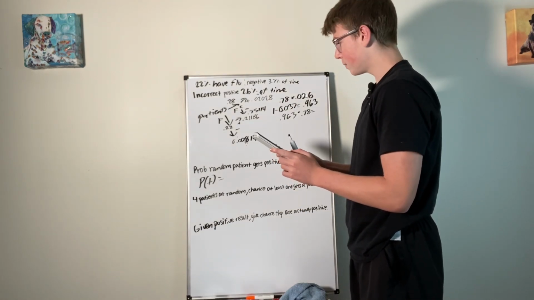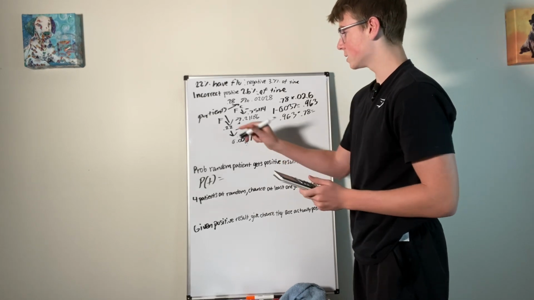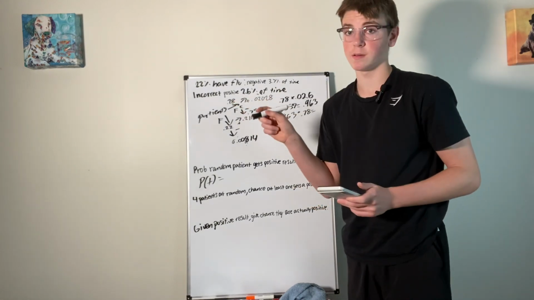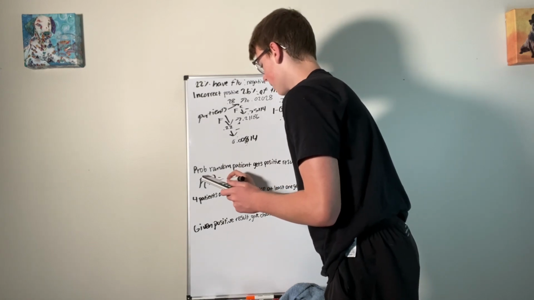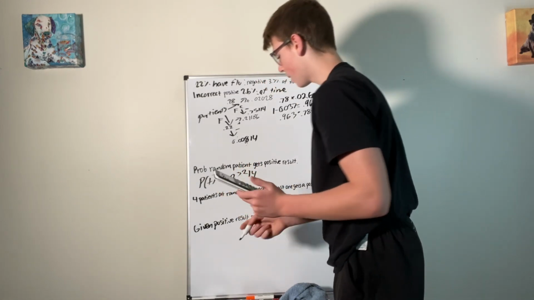0.02028 plus 0.21186. So this is flu and positive, and this is no flu and positive. So we're just adding those probabilities up. And this will give us 0.23214 probability.